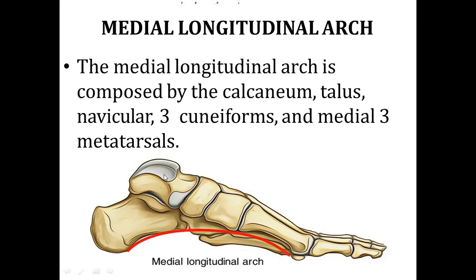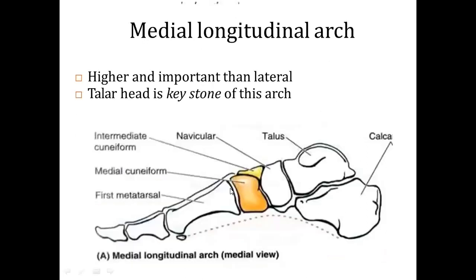The calcaneum you can observe, then the talus, the navicular bone and the cuneiform bones. First cuneiform bone you can observe, the remaining lateral two are there. The medial longitudinal arch is higher and more important than the lateral one. The talar head is the keystone of this arch.